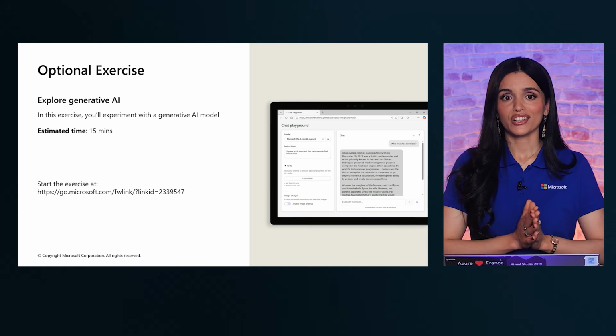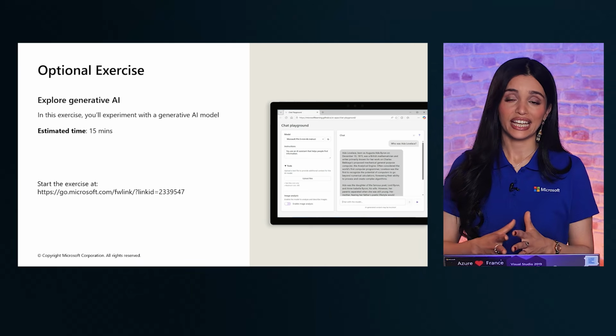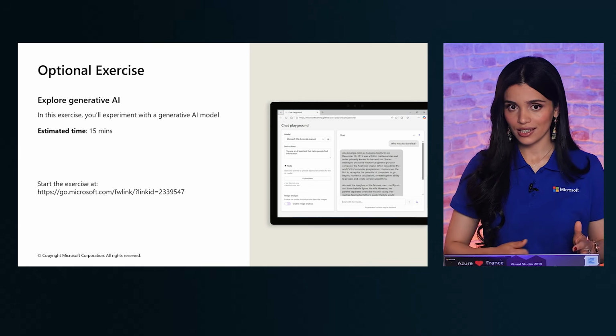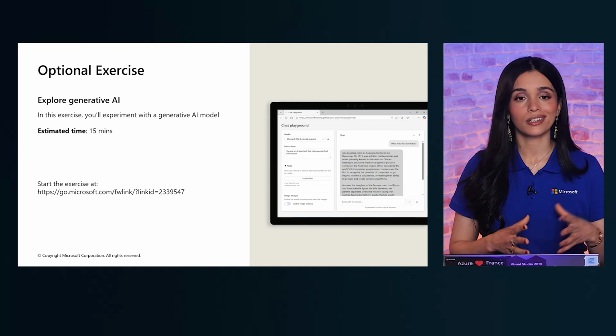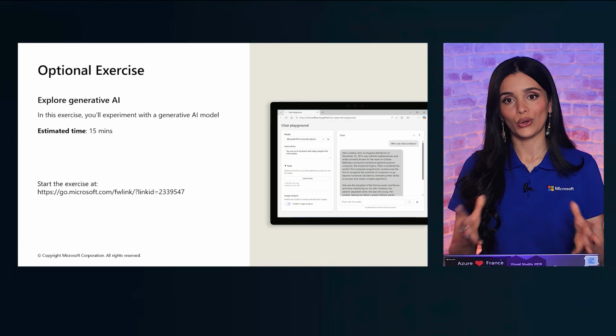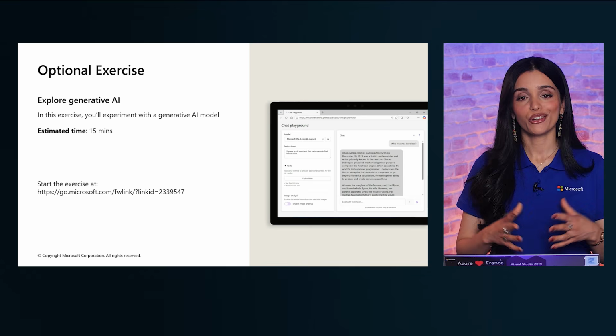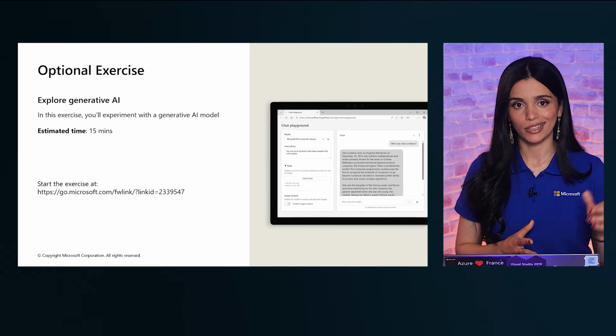Now let's do a quick exercise where we will experiment with generative AI models. We can also practice this exercise by accessing the lab steps in the link that you can see on the screen, or by visiting the AI-901 learning path through the Microsoft Learn platform. Let's go.